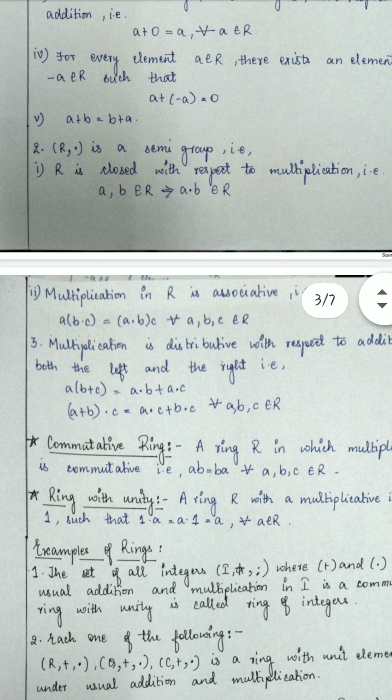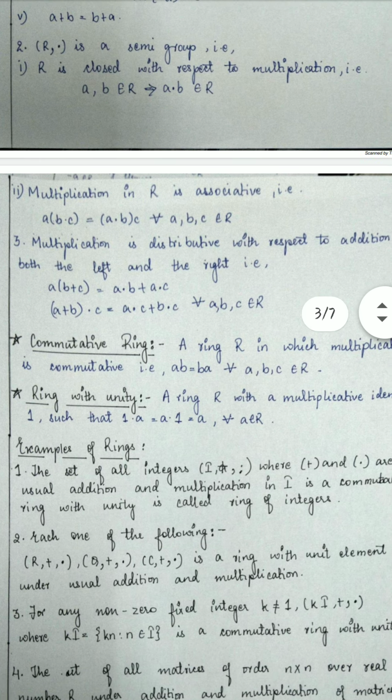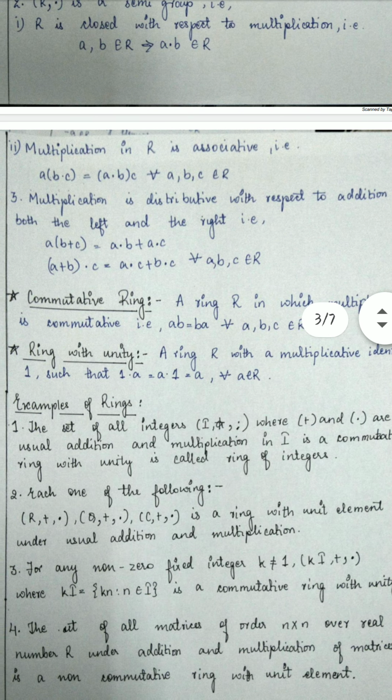Second, multiplication in R is associative. That is, a · (b · c) will be equal to (a · b) · c for all a, b, c belonging to R. Then third, multiplication is distributive with respect to addition on both the left and right. That is, a · (b + c) will equal a · b + a · c, and (a + b) · c will equal a · c + b · c for all a, b, c belonging to R.